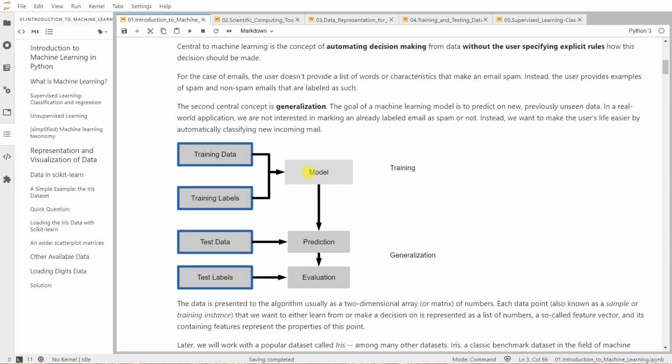So generalization is whether our model can generalize the knowledge extracted from training data to unseen test data, according to some metric, whether this can be accuracy, error, or cost. This is evaluation. If the test labels are available, we can evaluate the performance of the model's generalization on test data.